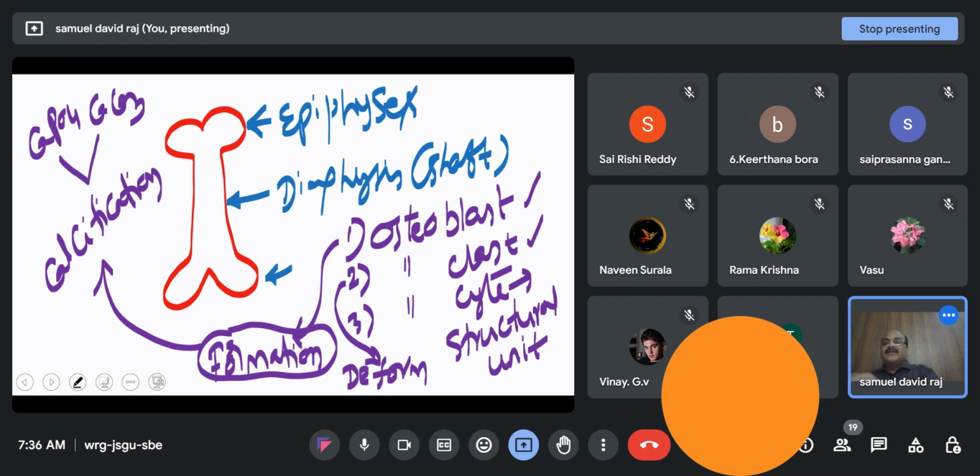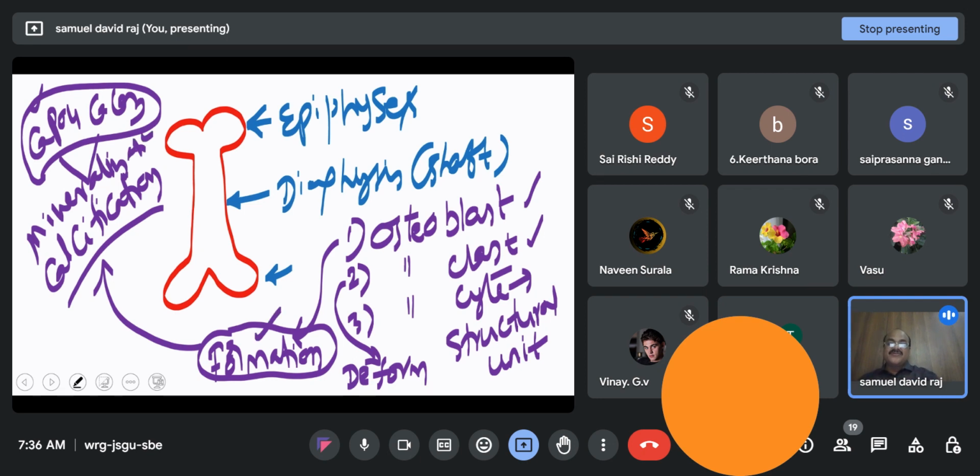Of this, mostly 85% is phosphate and 15% is in carbonate form. Deposition of these two salts is what we call calcification, or in other words, mineralization, which results in the formation of bone. Hope you are following. I'm going slowly for you to write down and understand it.